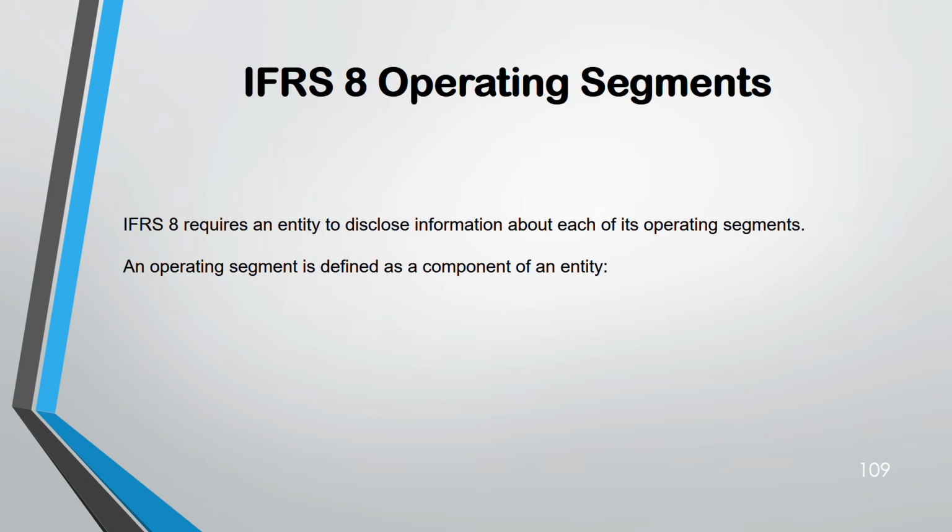IFRS 8, operating segments. Okay. In this standard, there are some quantitative thresholds that you need to memorize. Remember, an operating segment is a component of an entity. There is a big entity. Out of that, some parts, okay, are known as segments. It's a component, a part of a big entity.